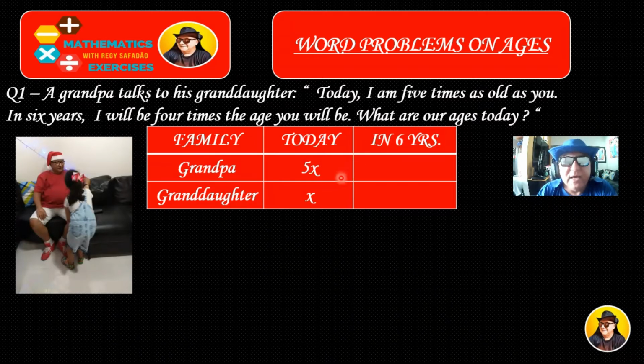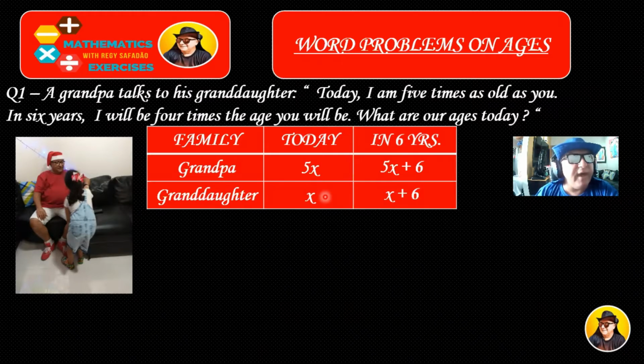Pay attention. If the grandpa's age today is 5x, in 6 years he's going to be 6 years older. And if the granddaughter is x today, in 6 years she is going to be 6 years older as well. So his age in 6 years is going to be 5x plus 6, and her age is going to be x plus 6. Very good.